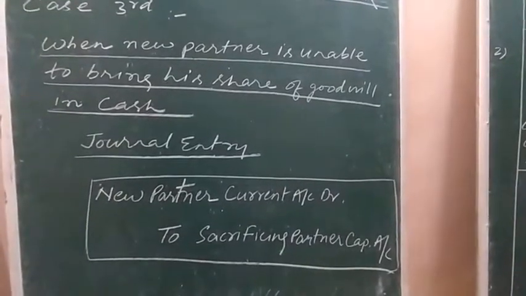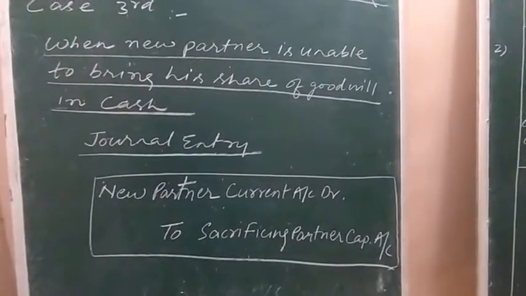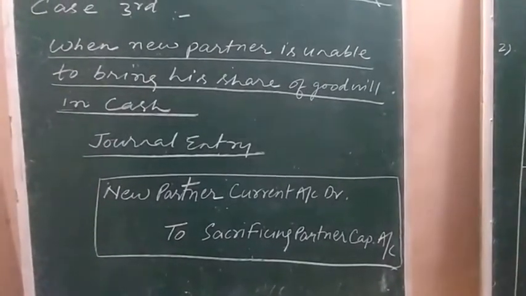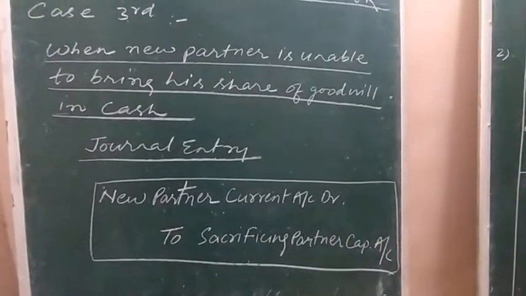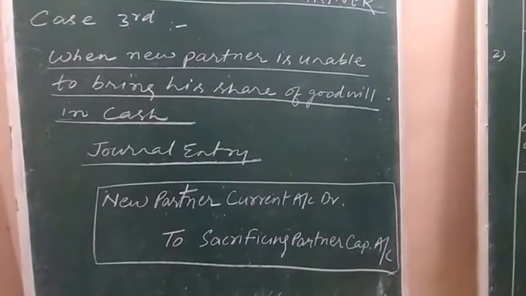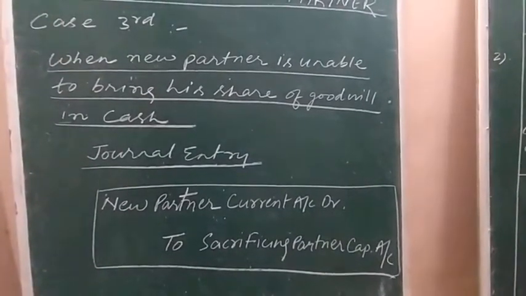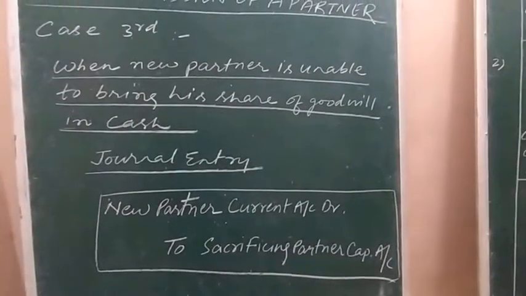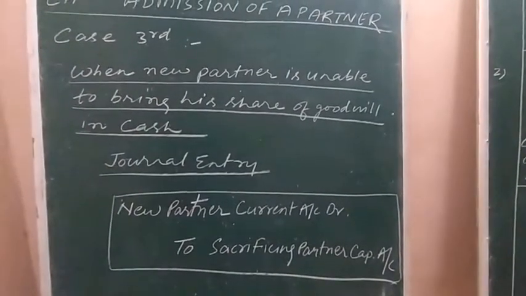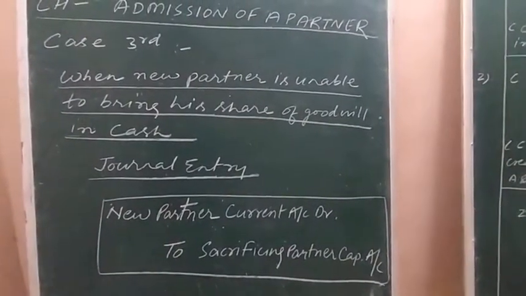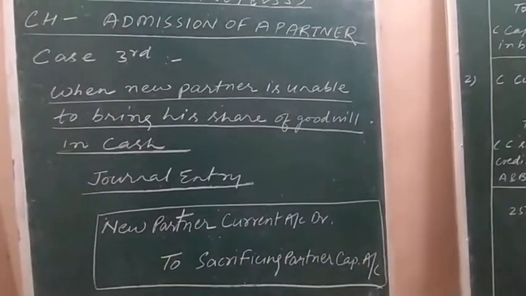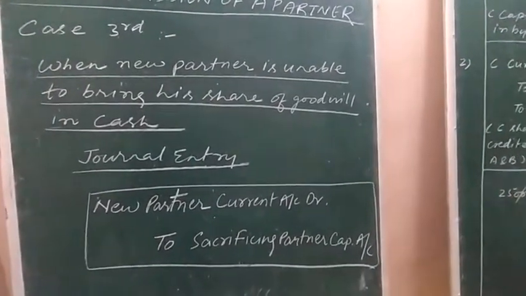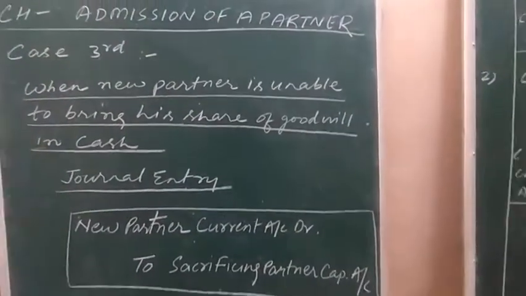The journal entry is: new partner's current account debit to sacrificing partners' capital account. Whatever amount of goodwill was to be brought by the new partner is charged from the new partner's current account, and hence the new partner's current account is debited by the share of goodwill which he was supposed to bring in. This is the journal entry to be used to solve questions related to this case.